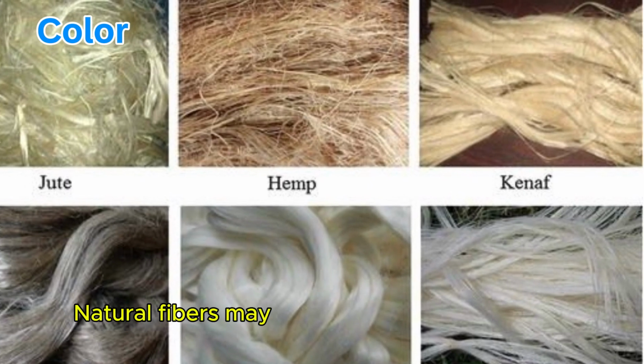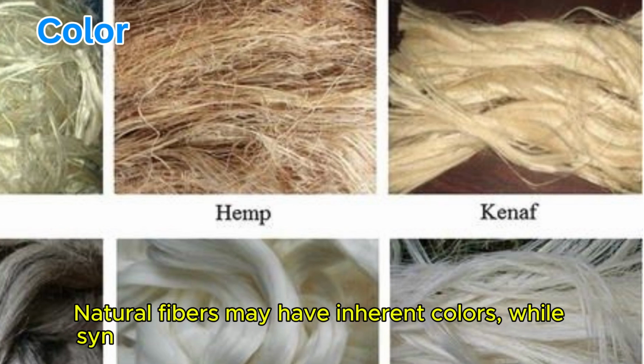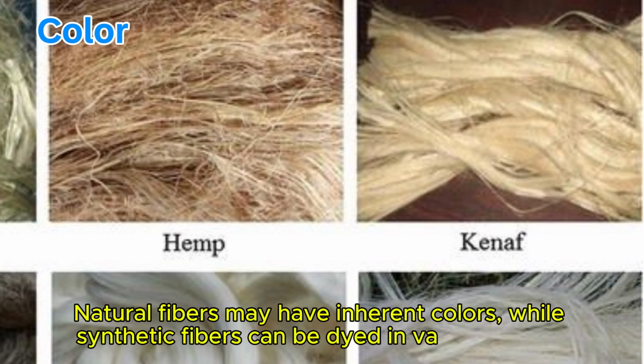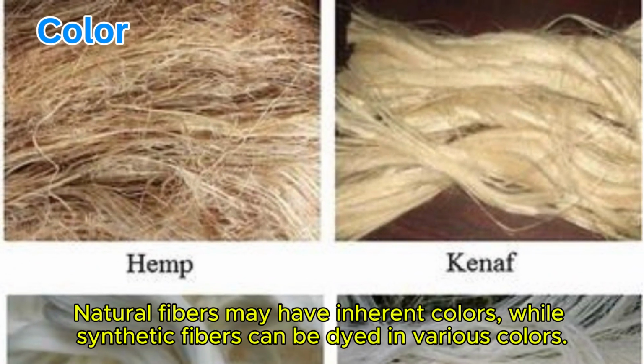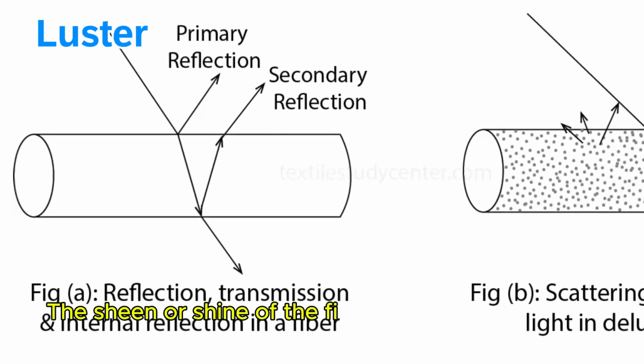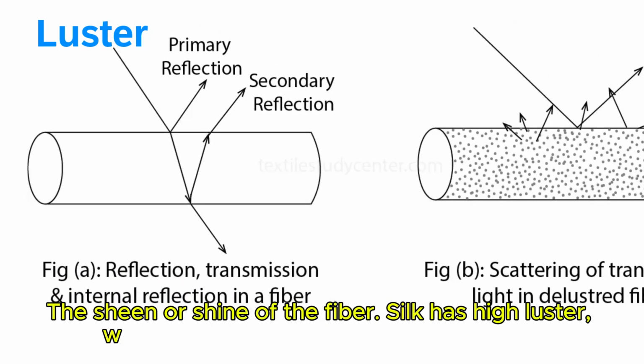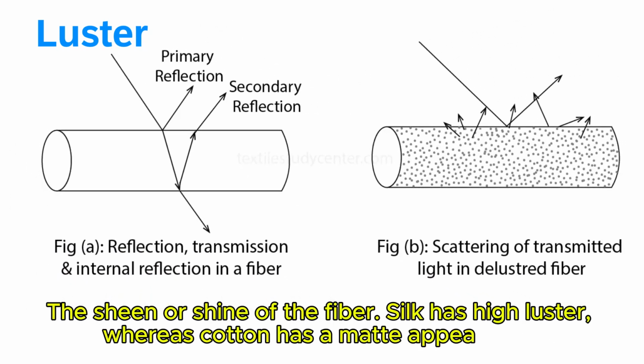Color: natural fibers may have inherent colors, while synthetic fibers can be dyed in various colors. Luster: the sheen or shine of the fiber. Silk has high luster, whereas cotton has a matte appearance.